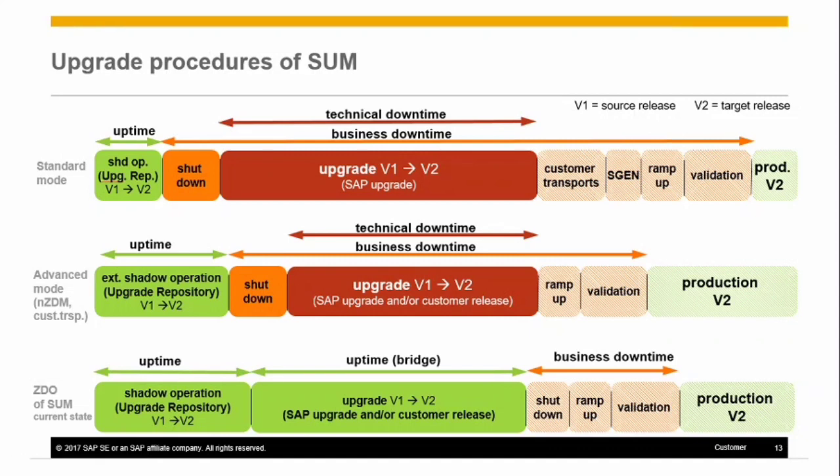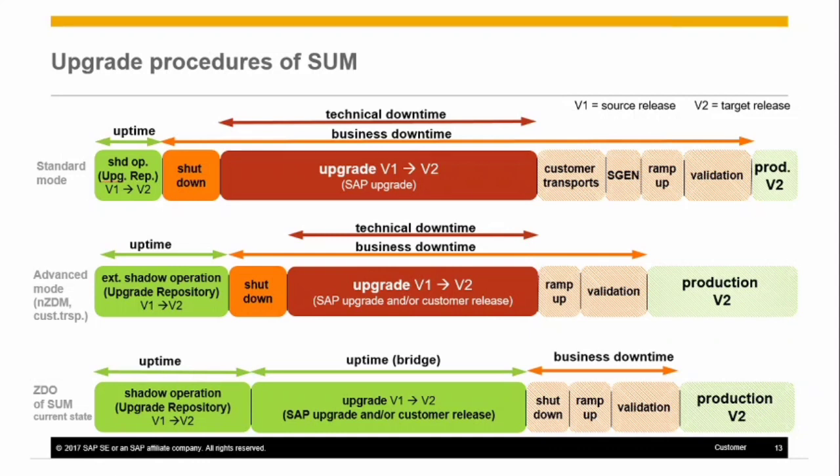But in the case of NZDM, that is near zero downtime mode, there is a significant reduction of the business downtime compared to previous update tools.